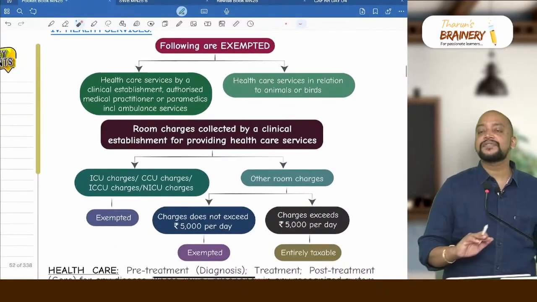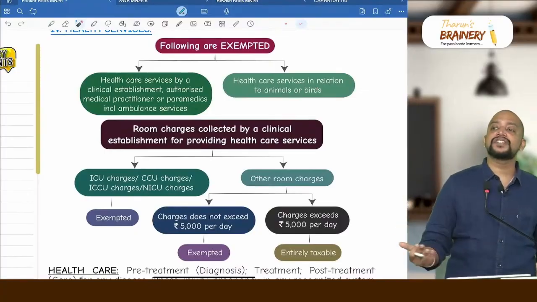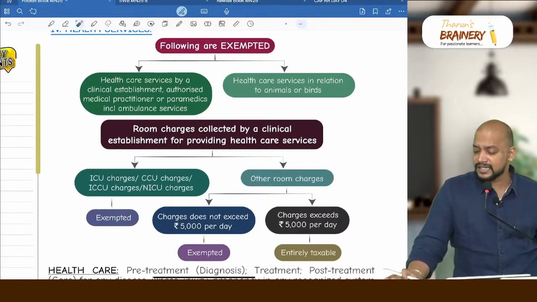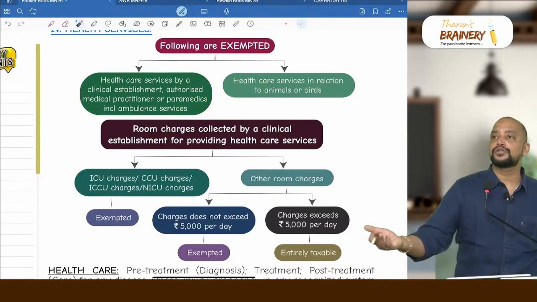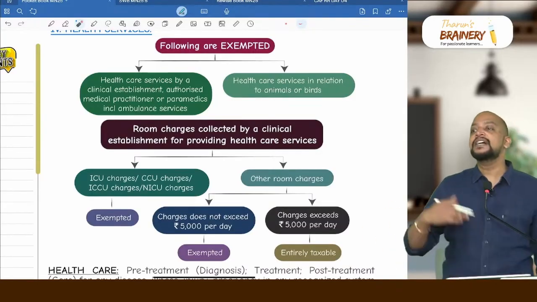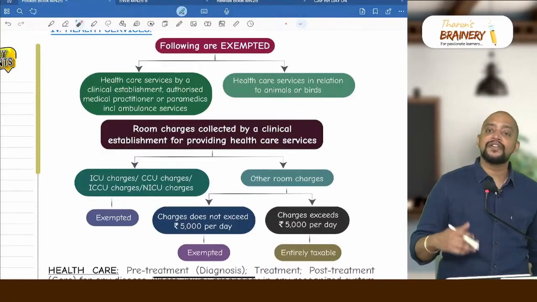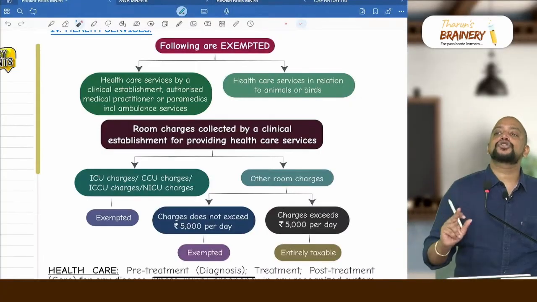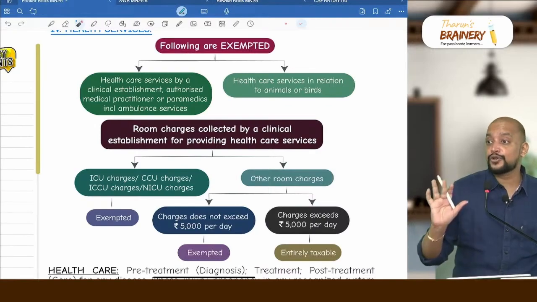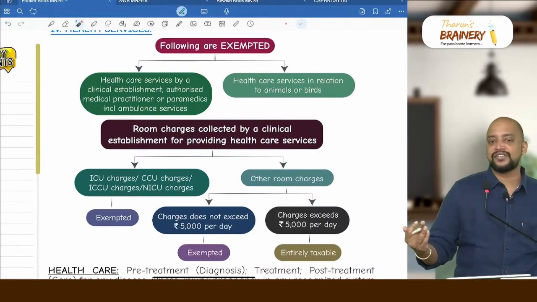And whether all the healthcare services and other service also which is part of healthcare service is exempted. Yes, everything is exempted. Even food supplied to inpatients. Inpatients means those who are admitted in the hospital is exempted. Even medicine sold to inpatients is also exempted. Even room provided to them is also exempted. But in case of room, the charges should not exceed 5,000 rupees per day. If it exceeds 5,000 rupees per day, entirely it will be taxable.